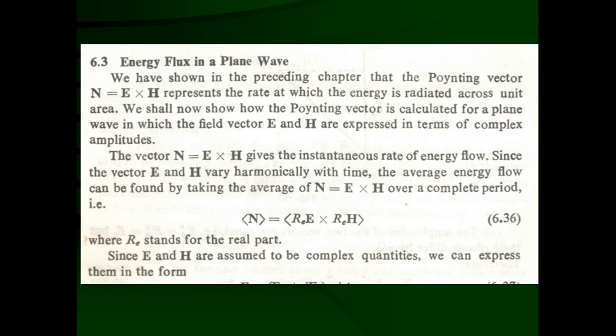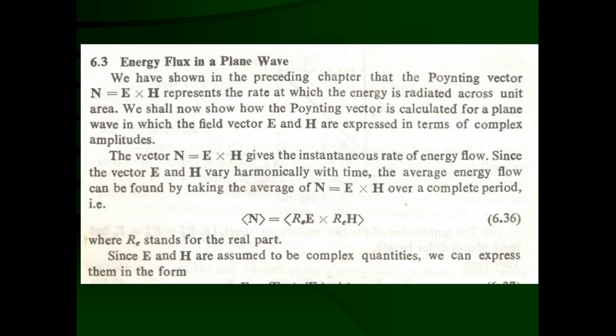When they leave the surface and propagate as electromagnetic waves, energy is also radiated, and E cross H, which is equal to N, is known as the Poynting vector.